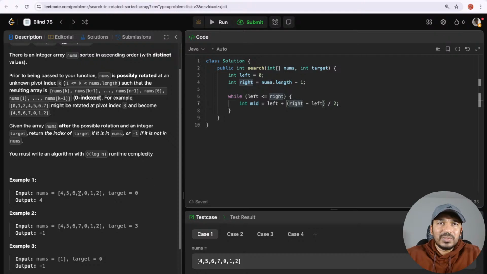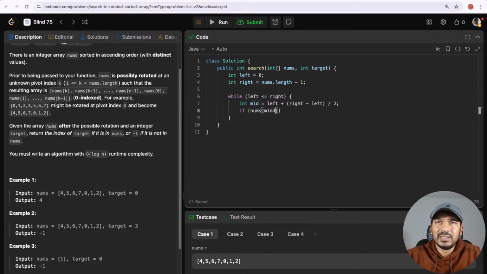So 0, 1, 2, 3. The 7 will be the value at the mid index. So mid is the index, 3 is the index, and that is pointing to the number 7. So now what should we do after we have a mid value? Let's do the first thing: if we find the answer, there it is.